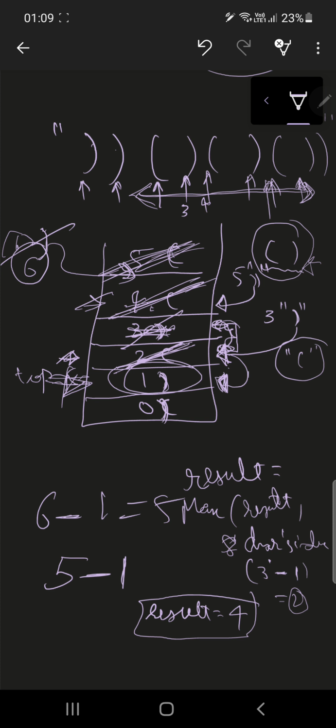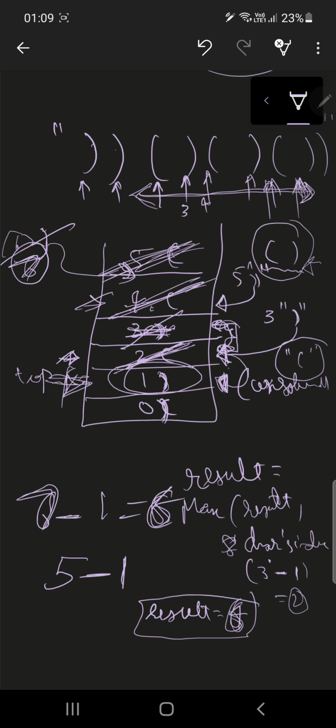The top of the stack is still the unsolved one at index 1, so 7 minus 1 is 6, and the result is now 6.